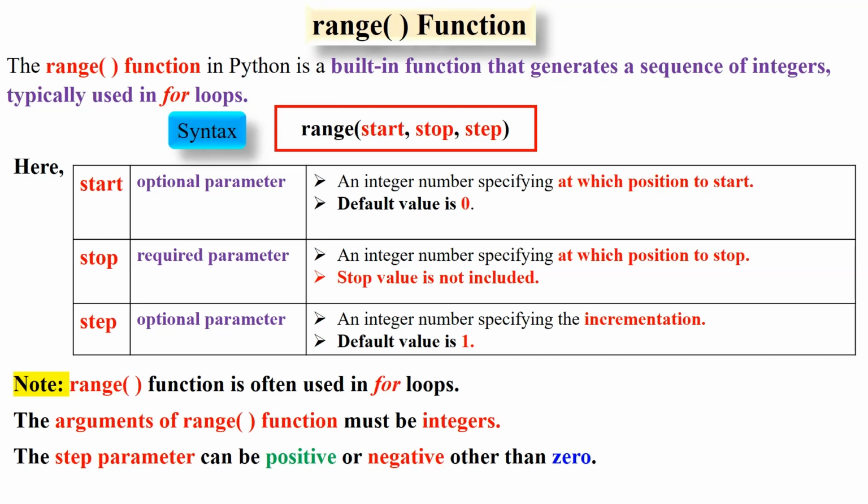Here, start is an optional parameter, an integer number specifying at which position to start. Default value is 0. Stop is a required parameter, an integer number specifying at which position to stop. Stop value is not included. Step is an optional parameter, an integer number specifying the incrementation. Default value is 1. Here, you have to note that range function is often used in for loops. The arguments of range function must be integers. The step parameter can be positive or negative other than 0.